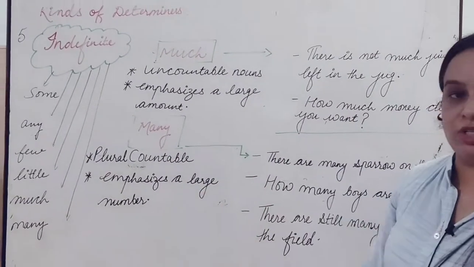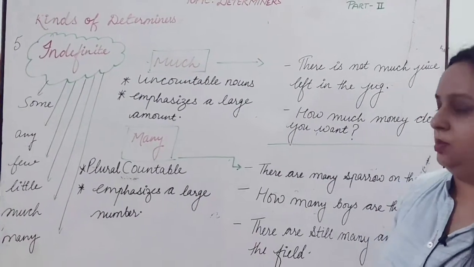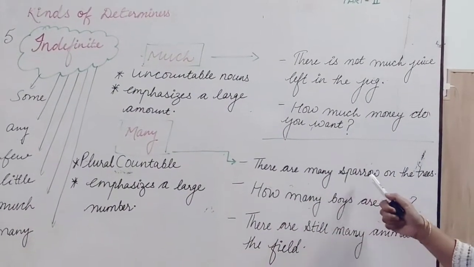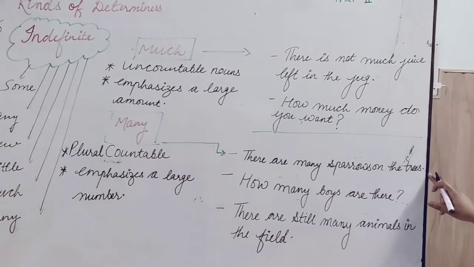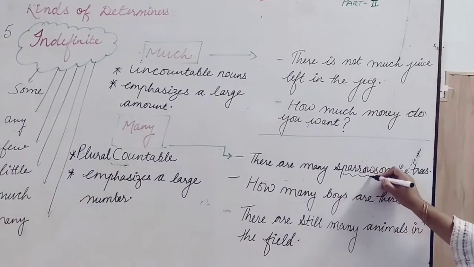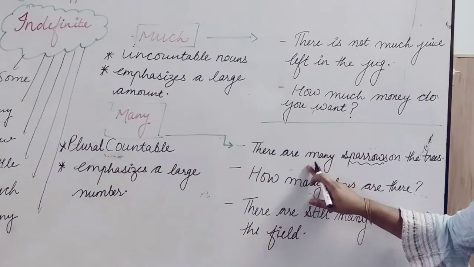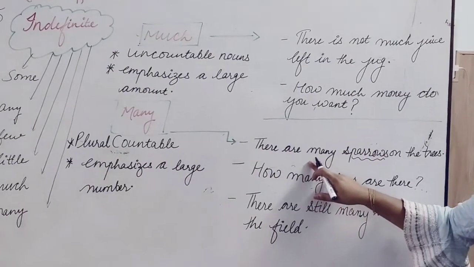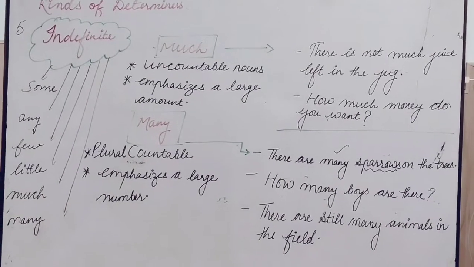Now many, which we have to use with plural countable nouns. There are many sparrows on the tree. So sparrows is a plural countable noun, and many is telling us the number of the sparrows. So that's why we have used many here.